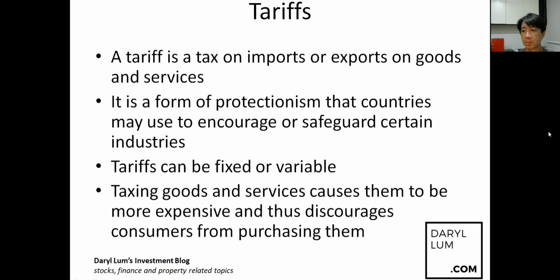So now the US has this issue with China, and it has been imposing tariffs on Chinese goods. So if Chinese goods come in, there is a tariff levied on top of those Chinese goods. The tariff can be fixed or variable. Fixed means a certain amount against a certain price, or variable, it can be a percentage. The taxing of goods and services causes them to be more expensive and thus discourages consumers from purchasing them.